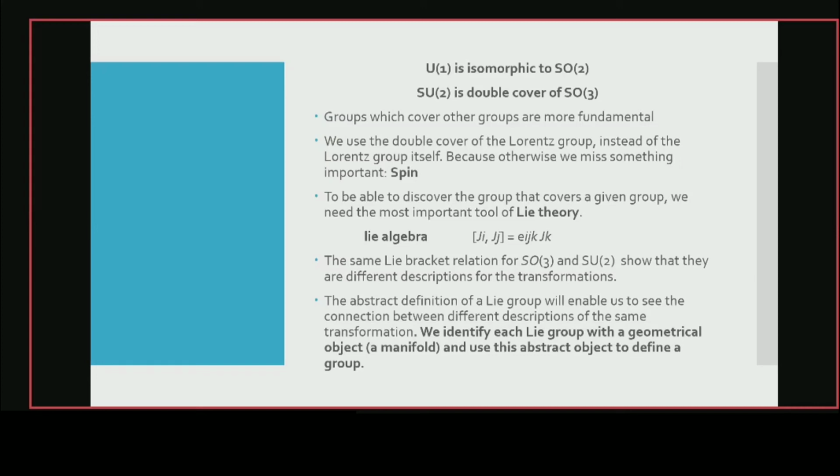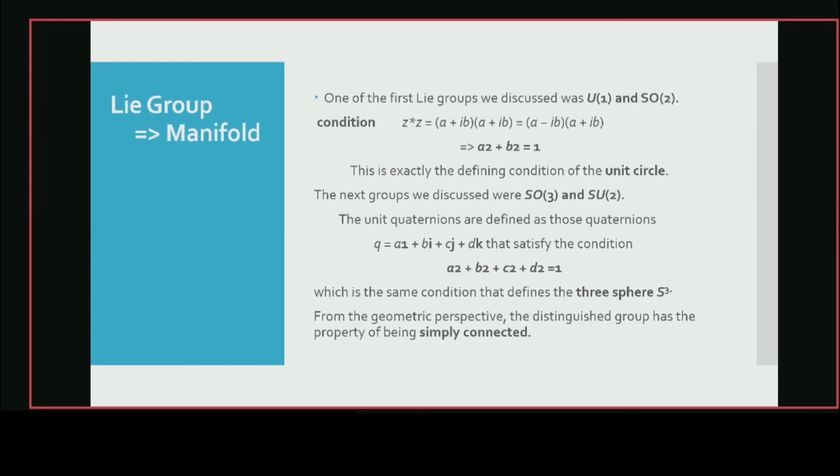We saw that SO3 and SU2 have the same Lie algebra but different descriptions. Lie theory is a branch of mathematics that deals with continuous symmetries, and Lie groups include only those elements which are related to these continuous symmetry transformations. We identify a Lie group with a geometrical object, that is a manifold. I'll explain it in the next slide.